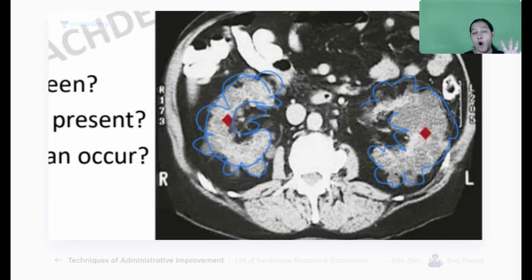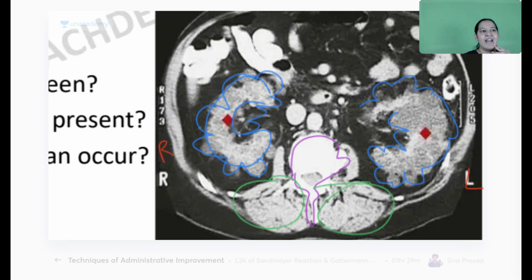Understand how to read MR, how to read a CT scan. This is the vertebral body. This is the vertebra. These are the psoas muscles, around the vertebra. You should understand it. This is the right side, this is the left side. It is written also. Imagine the patient is lying down in front of you. The patient is on the CT scan machine, and you are looking at the patient from the foot end. So this is the right of the patient, this is the left of the patient.